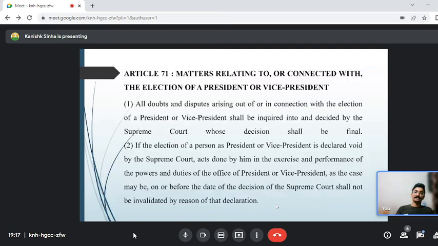Now this is an interesting thing, that is, matters pertaining to the election of the president or vice president.